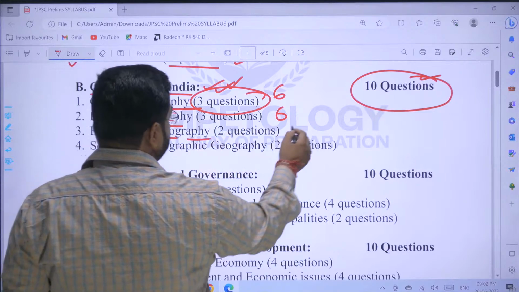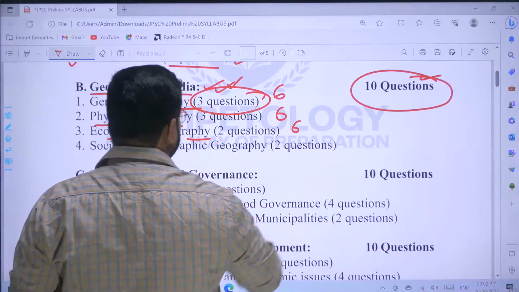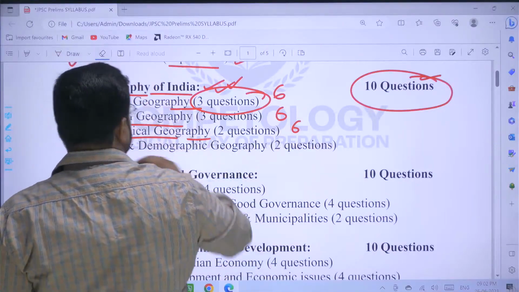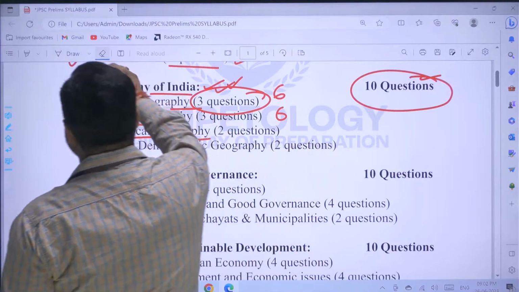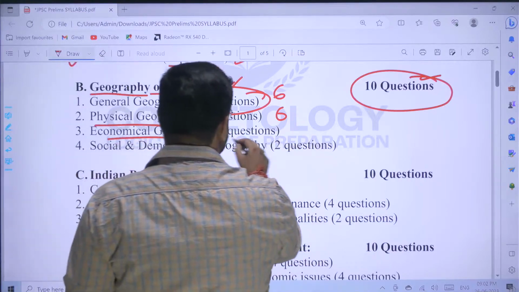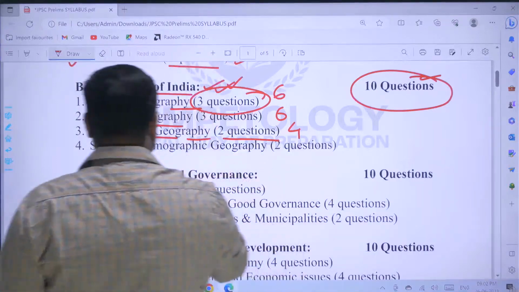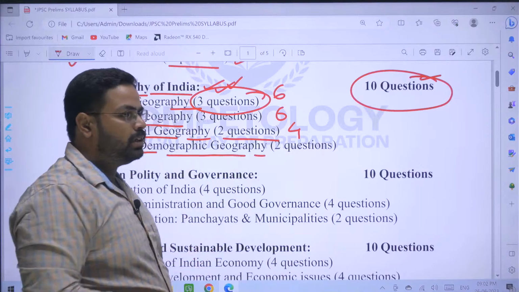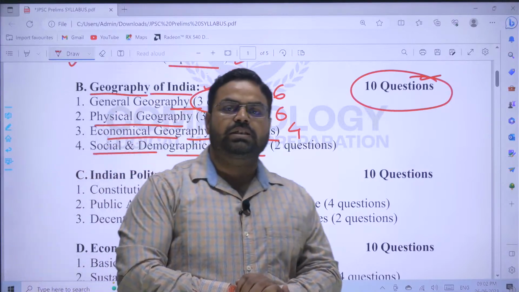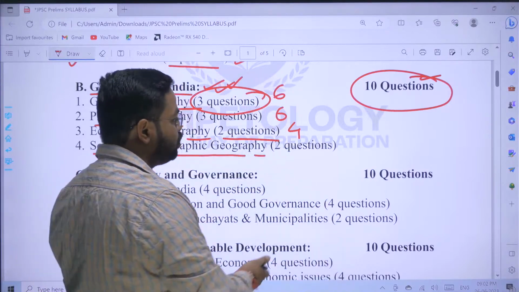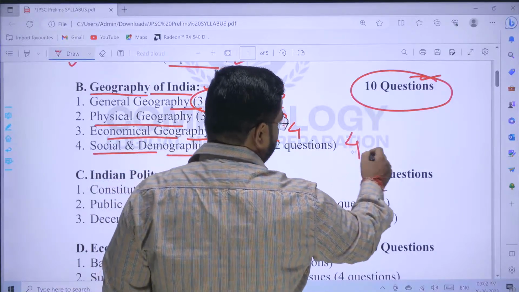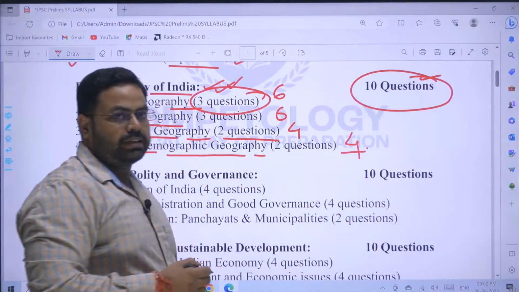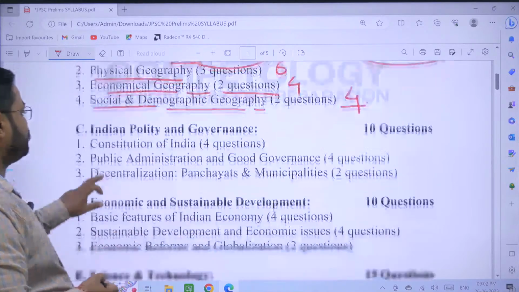Economic geography, related to industries, natural resources, etc., will be 2 questions, that is 4 marks. Social development and demographic geography, population development, etc., will be 2 questions, that is 4 marks only. So this is the division of the geography portion.